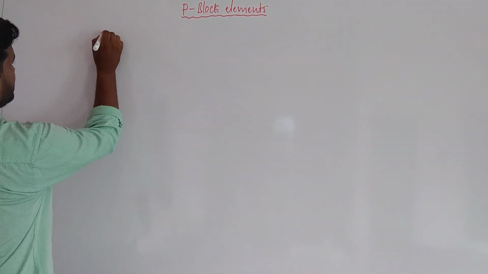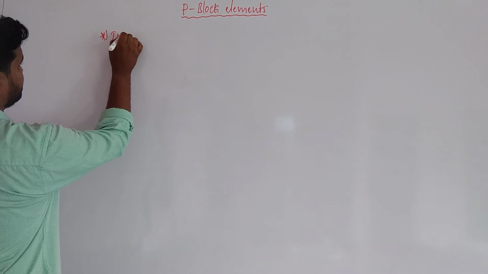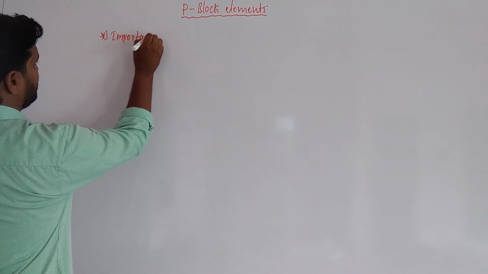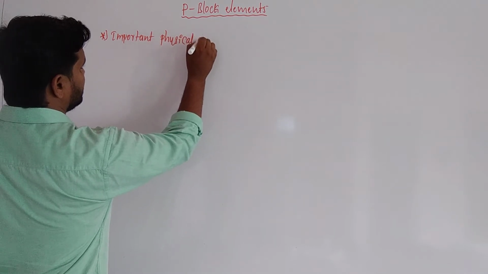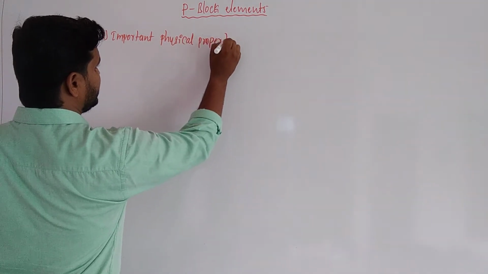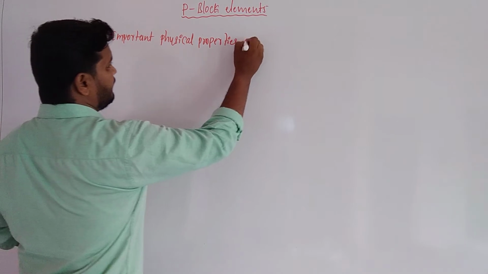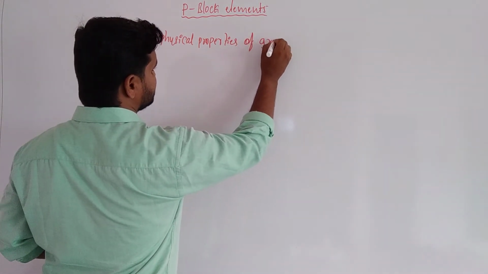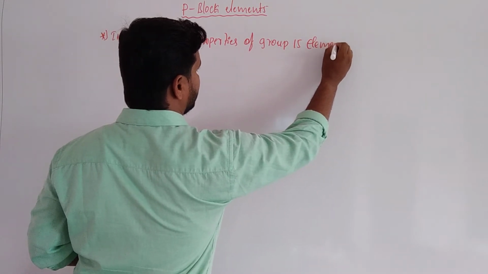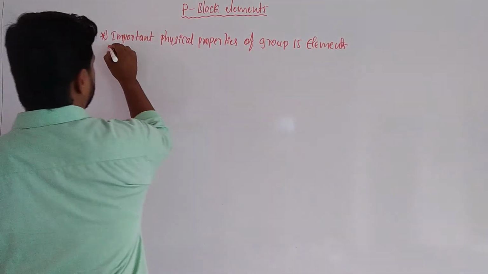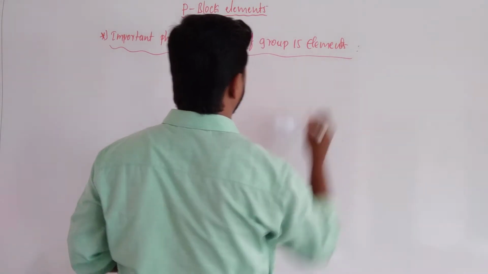Important physical properties of elements of group 15.